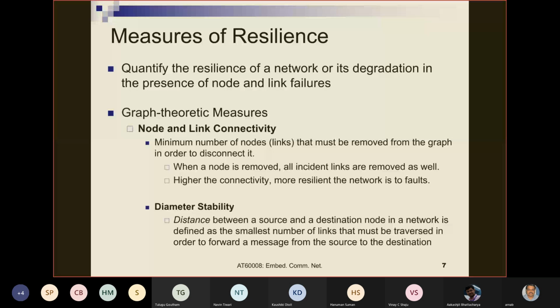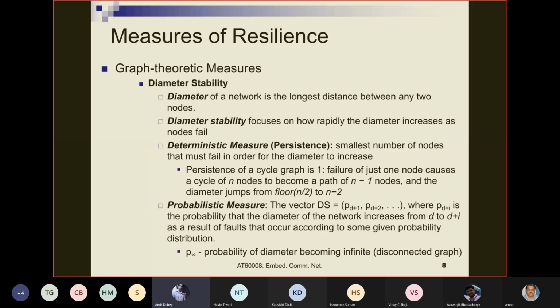Yes. Sir, I have a doubt in the definition that you told in the last class. In deterministic measure persistence, the persistence of the cycle graph is one.